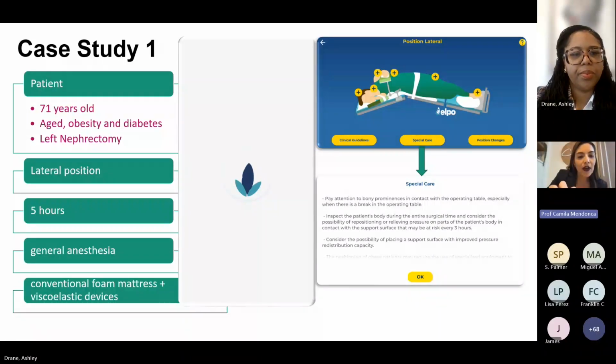In these clinical guidelines buttons, you can click and you will see all care recommendations, global recommendations, and this position changes. You can see some change in this kind of positioning, some recommendations for a patient that is in a slightly different position than lateral positioning. So just to show you how all these buttons work.